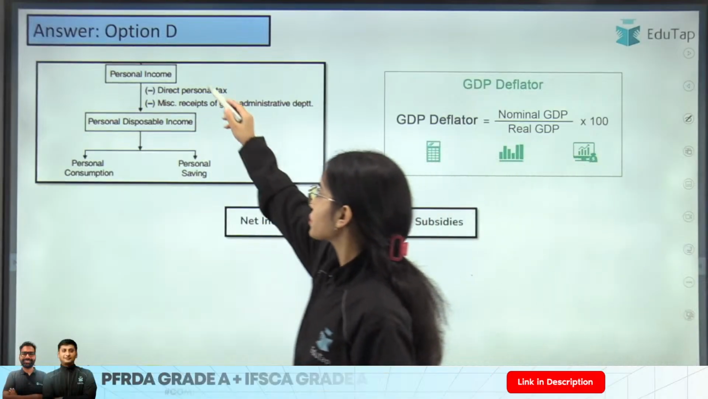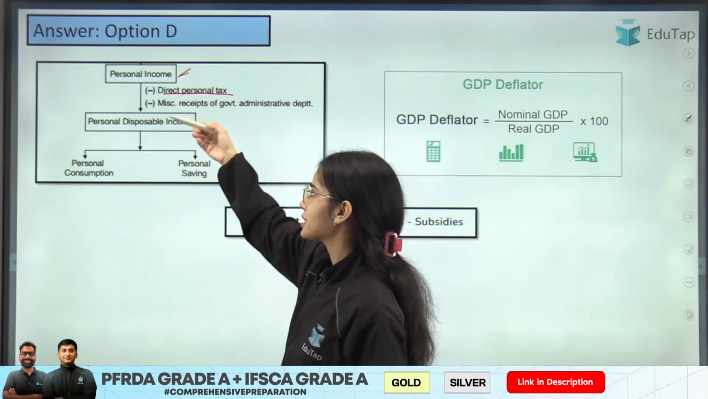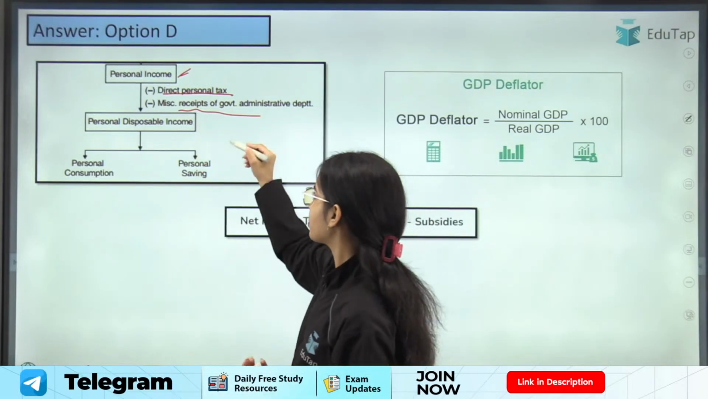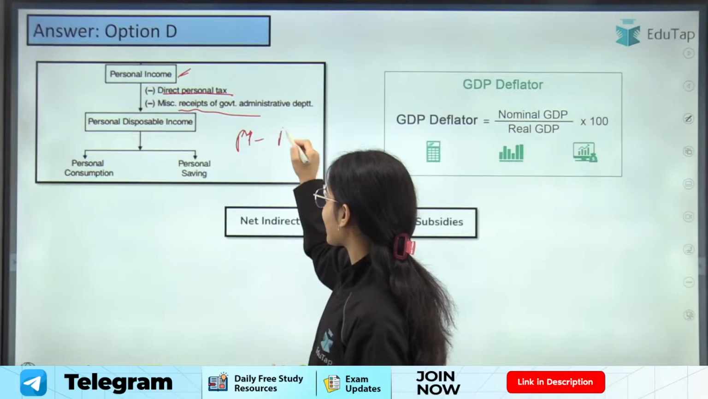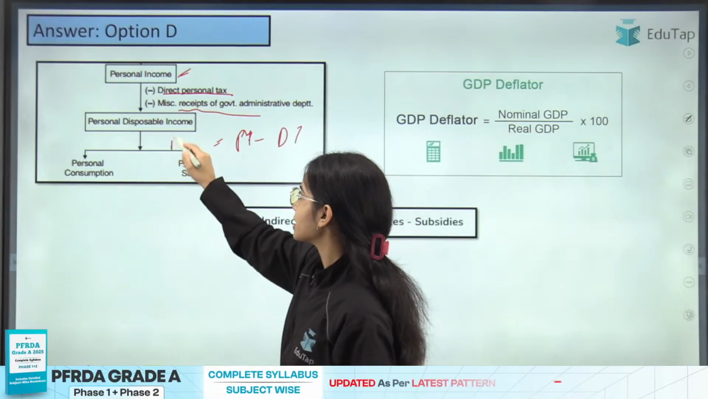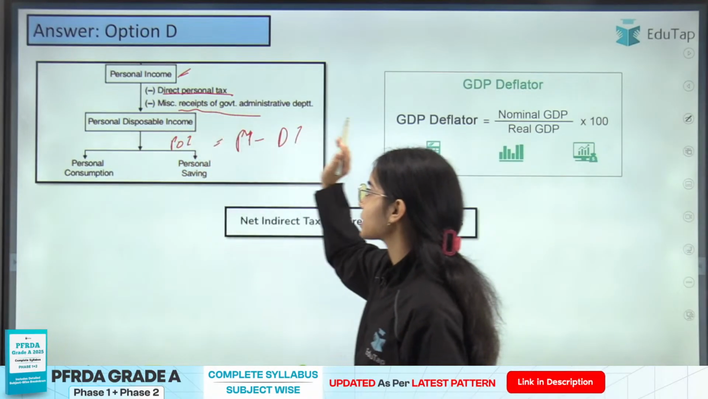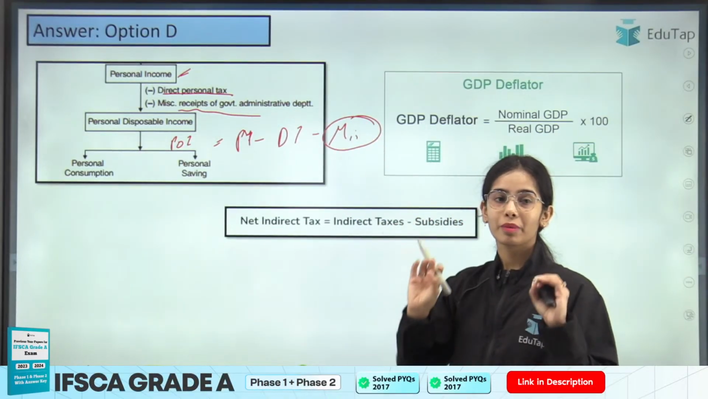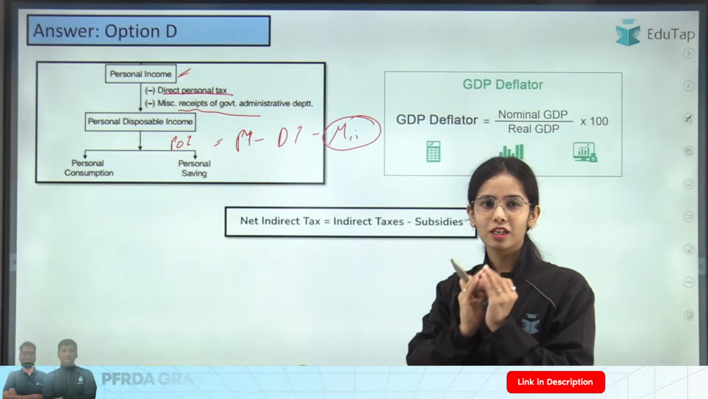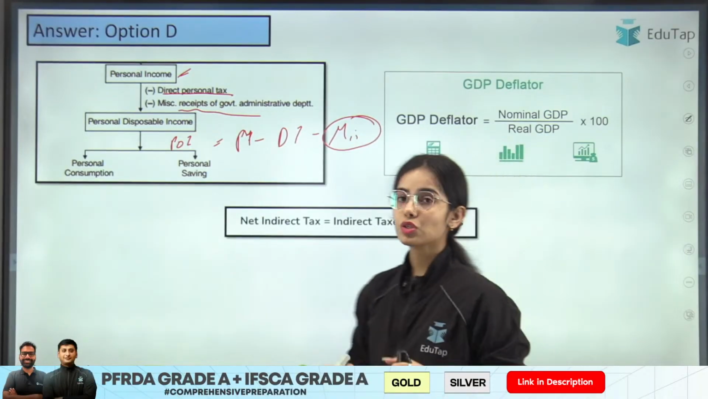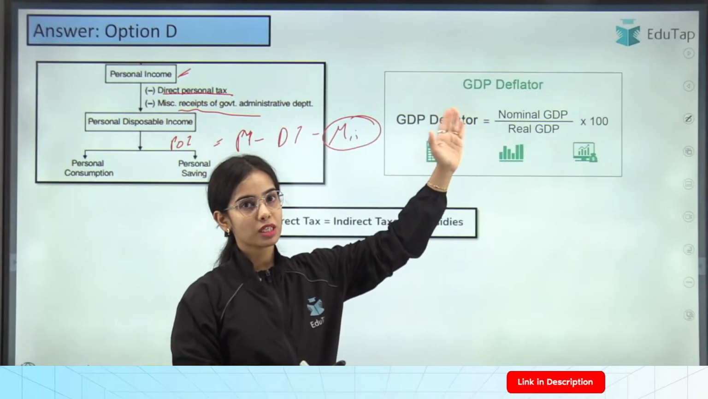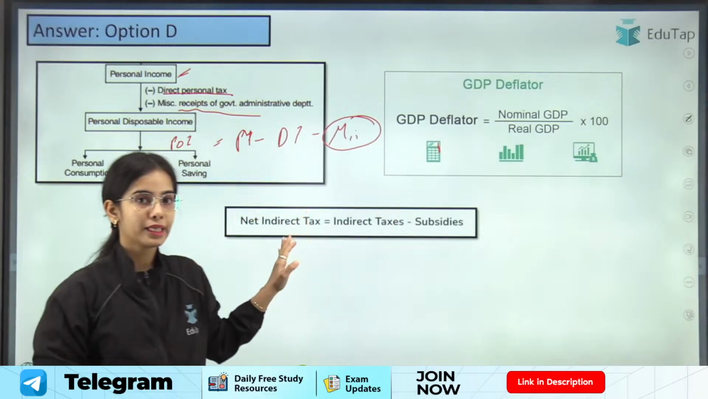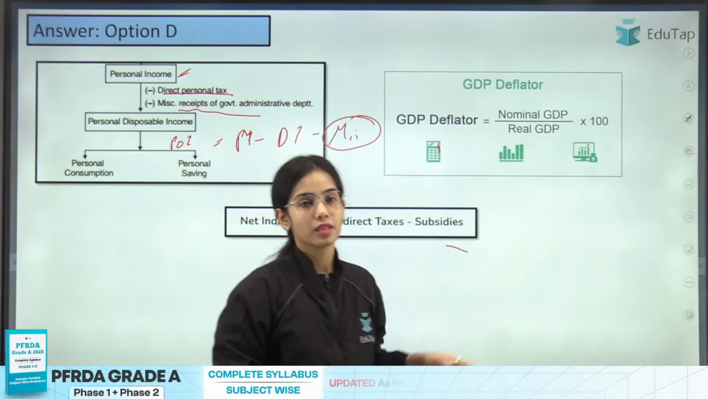So here you can see that from the personal income, deduct the direct taxes, and sometimes there are miscellaneous receipts that you can also deduct, but directly personal income minus the direct taxes can give you the personal disposable income. If miscellaneous receipts are given in the formula, you can write this also, but you can ignore them, because usually the miscellaneous receipts are very less in value. Okay, so this is the idea. Now GDP deflator is nominal GDP divided by real GDP. This is the formula for GDP deflator. Net indirect taxes is indirect taxes minus subsidies.